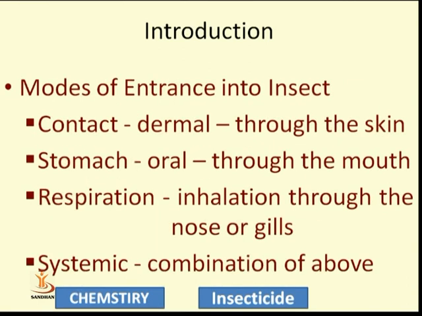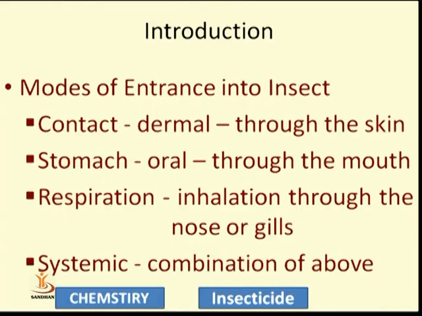How does an insecticide act in a plant or in animals? There are different types of modes by which they can act as an insecticide, or how we can insert the insecticides into a plant or an animal. There are 4 different types. First, we discuss contact or dermal, through the skin. Whenever the insect comes into contact with the insecticide, the substance directly enters the body of the insect. That is known as contact or dermal through the skin.